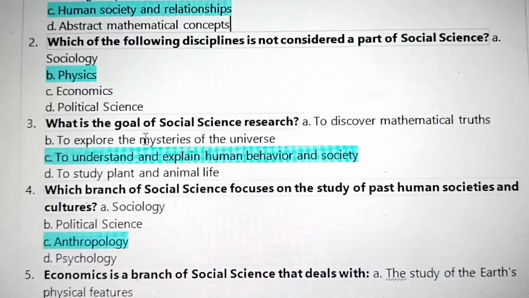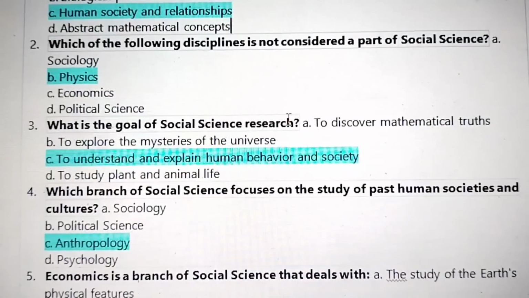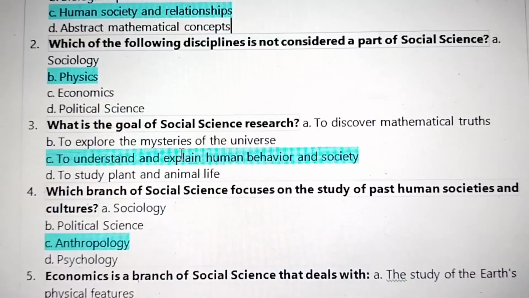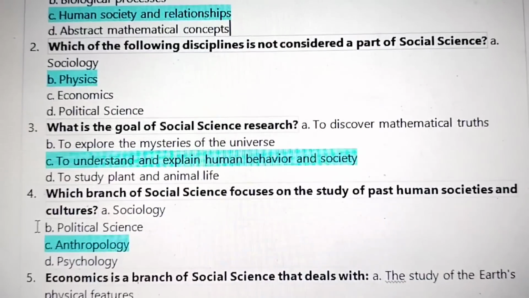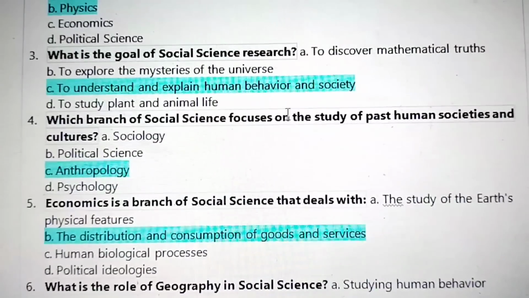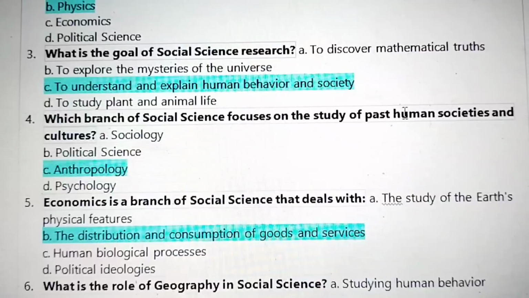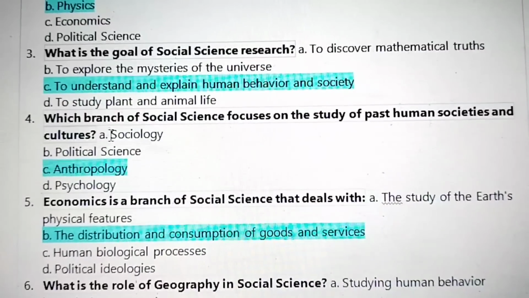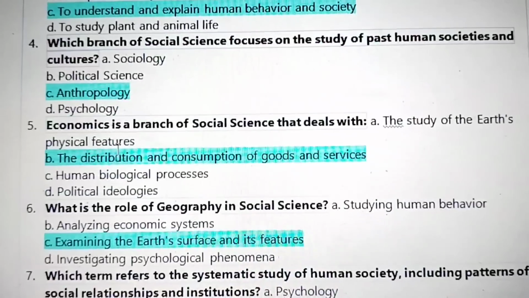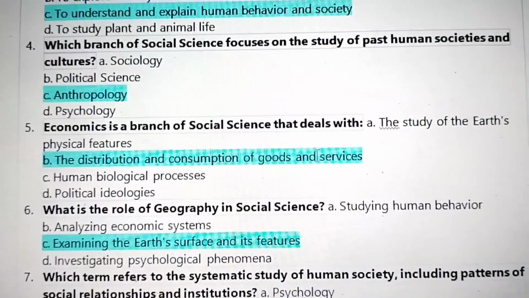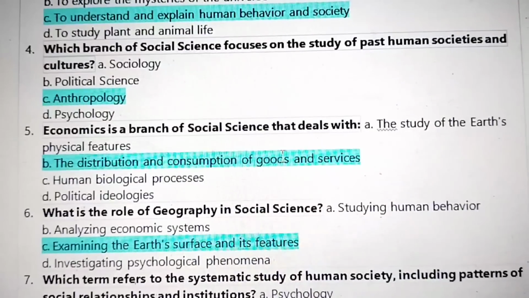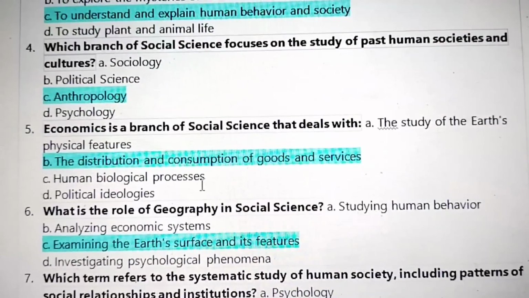Number 3, what is the goal of social science research? The answer is to understand and explain human behavior and society. Question 4, which branch of social science focuses on the study of past human societies and cultures? The answer is anthropology. Economics is a branch of social science that deals with the distribution and the consumption of goods and services.